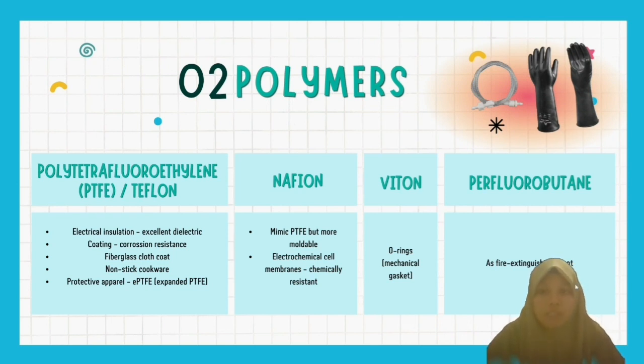And another polymer of fluorine is Viton, which is a fluoroelastomer. It is used to make O-rings, which are mechanical gaskets. Another example of a polymer of fluorine is perfluorobutane, which is used as a fire extinguishing agent.